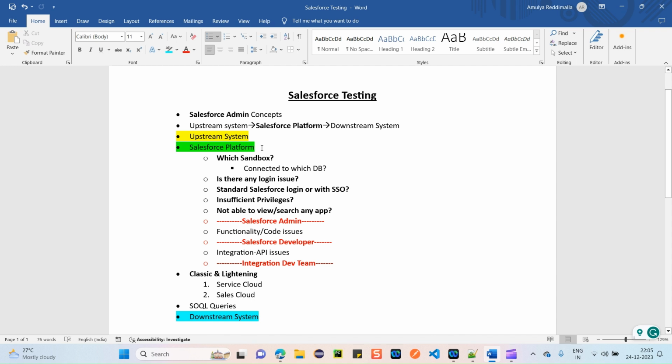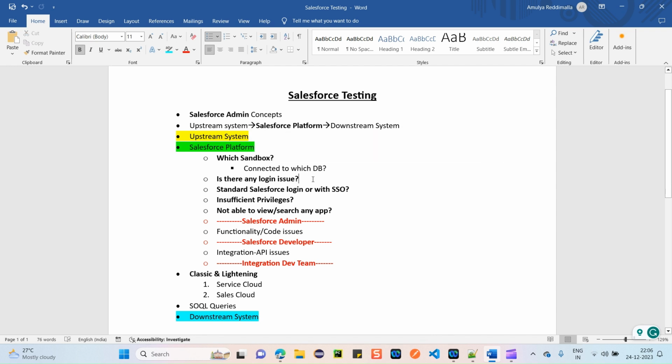Next thing is the major part, which is the Salesforce platform. Initially, you're a Salesforce QA person now. In your team they will mention that the Salesforce platform is ready for the QA team to test. The first question which should come into your mind is, in which sandbox is the Salesforce platform ready? What a sandbox is, and what the different types of sandboxes available in Salesforce are, I have covered in a detailed video. So I suggest you go and watch that video and then come back here. So the first thing is, on which sandbox you have to test.